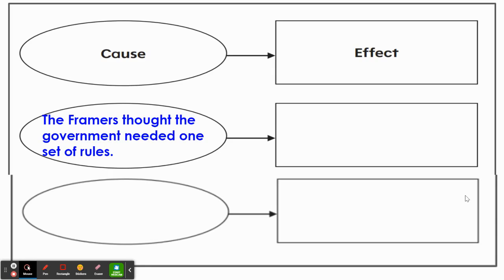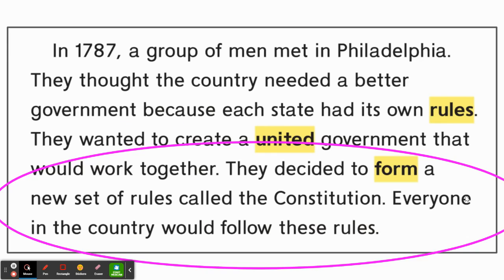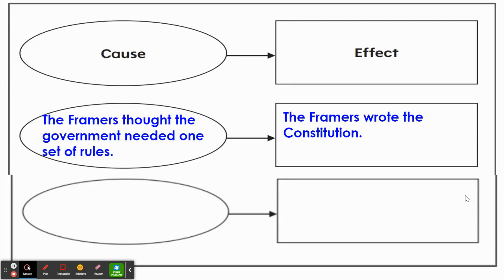Now we are going to think about the effect that this cause had. What happened because the framers thought the government needed one set of rules? Well, it says they decided to form a new set of rules called the Constitution. So because the framers thought we needed one set of rules, they decided to write the Constitution. That is the effect. The framers wrote the Constitution. Why did they write the Constitution? Because they thought the government needed one set of rules, cause and effect. Press pause if you need to while you're writing this down, and press play again when you are ready.